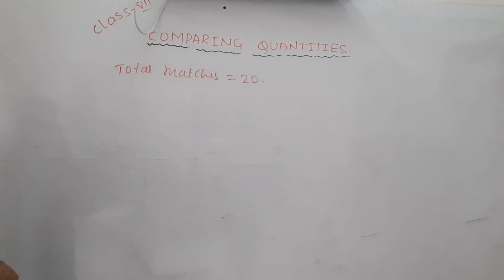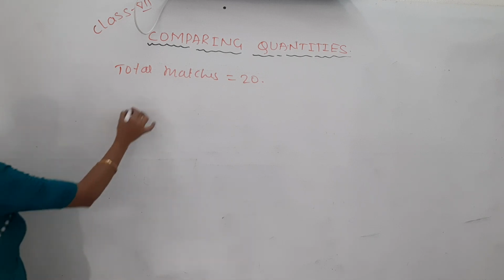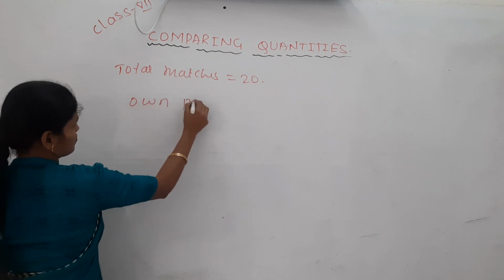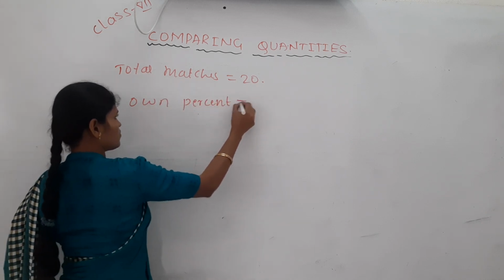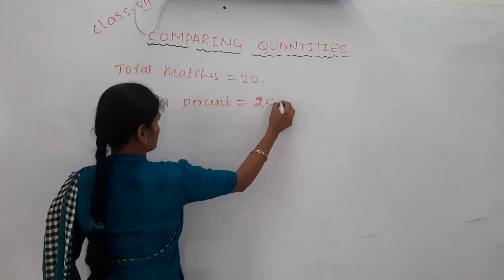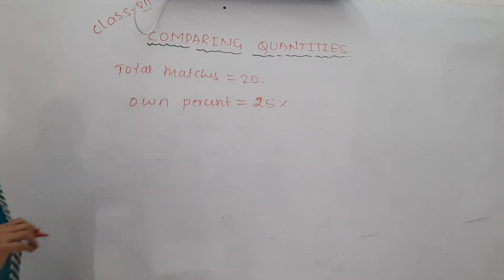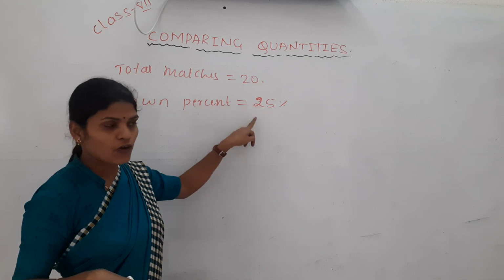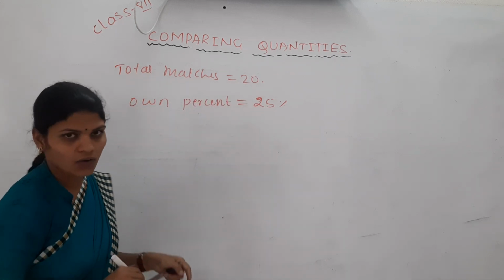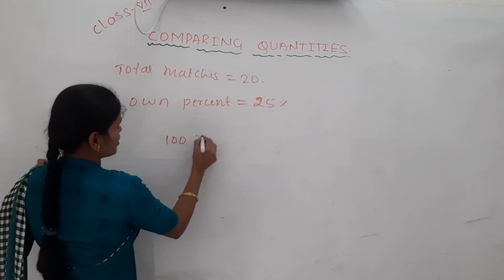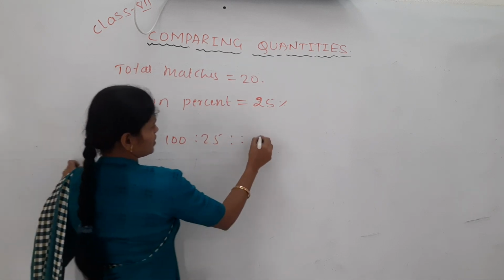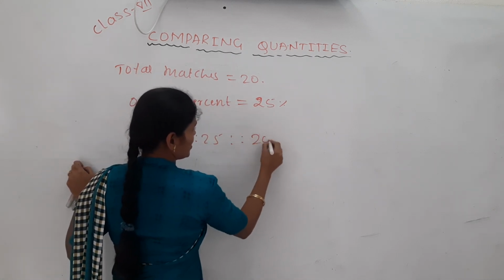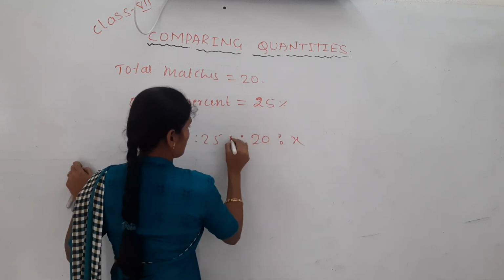What percent of matches have they won? 25%. Out of 100, they won 25. Then out of 20, how many matches have they won?